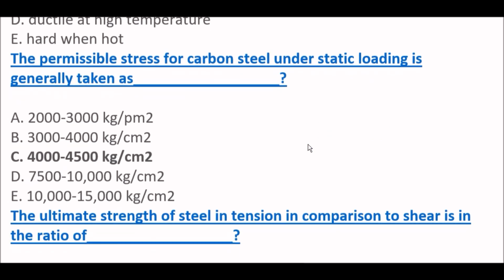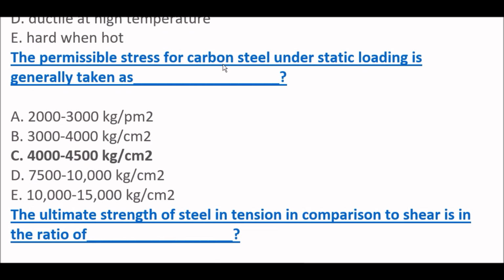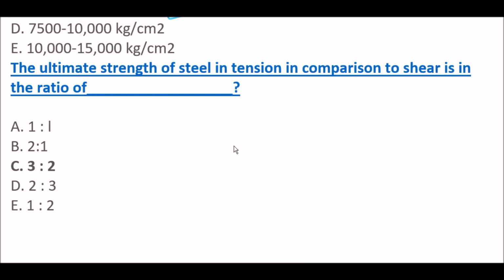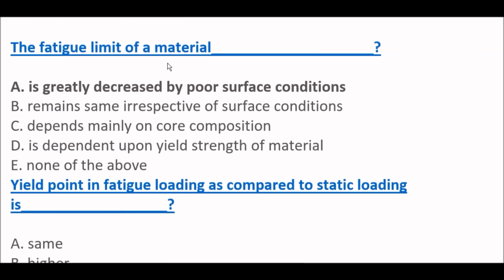Next question. The permissible stress of carbon steel under static loading is generally taken as 4000 to 4500 kg per square centimeter. Okay. Next, the ultimate strength of steel in tension, compression and shear is in the ratio of 3:2. Okay, next question. The fatigue limit of a material is greatly decreased by poor surface conditions.